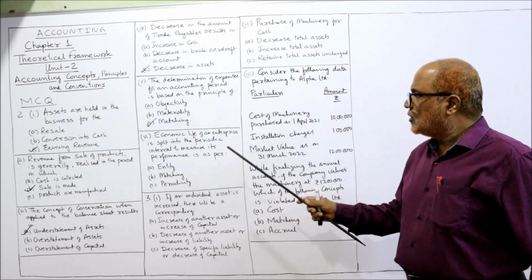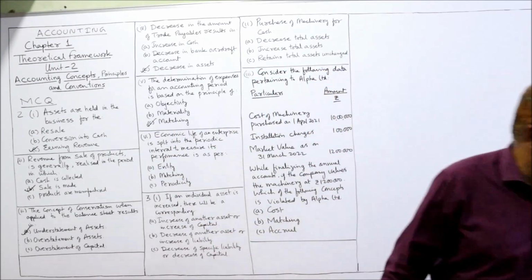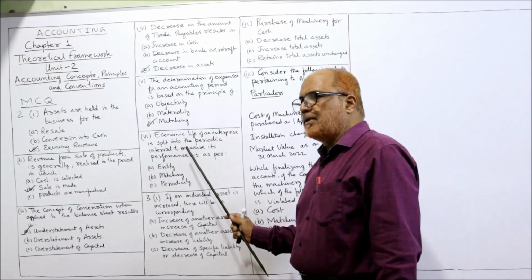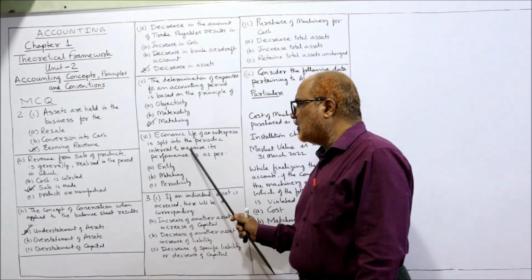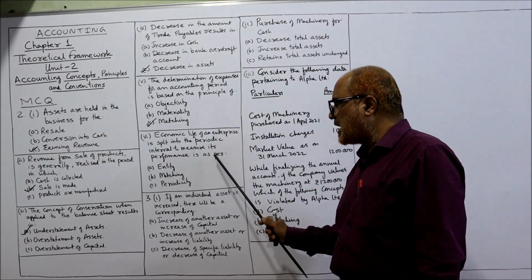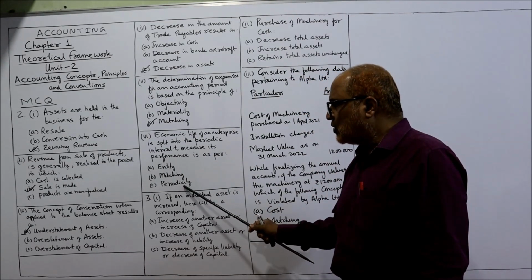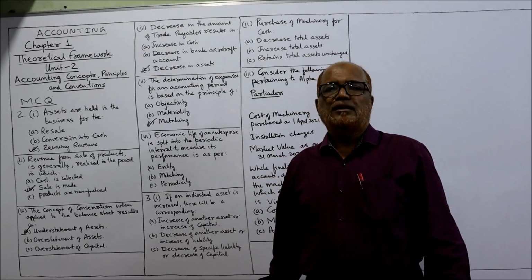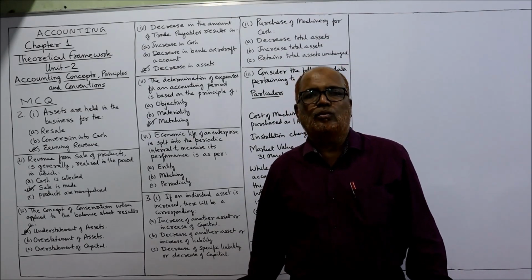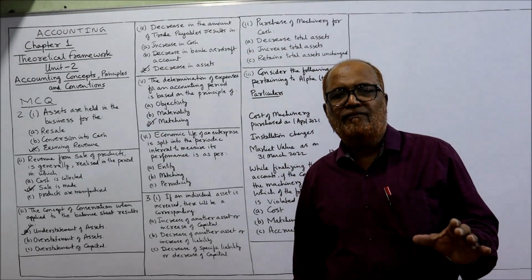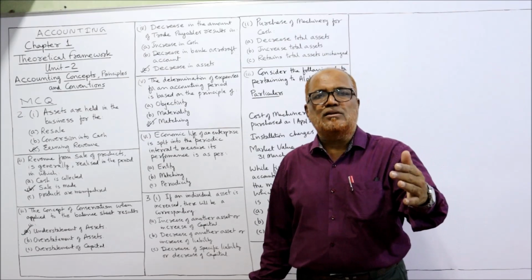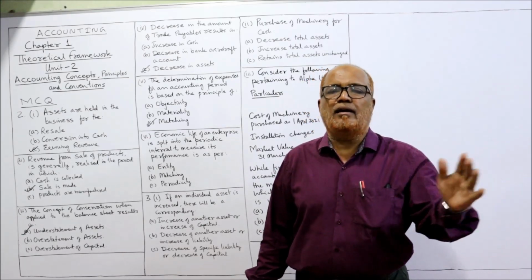Next one. Economic life of an enterprise is split into periodic intervals to measure its performance, as per entity, matching or periodicity. In the previous video, I explained that accounting will begin from the date when business starts and accounting ends when the business comes to an end.